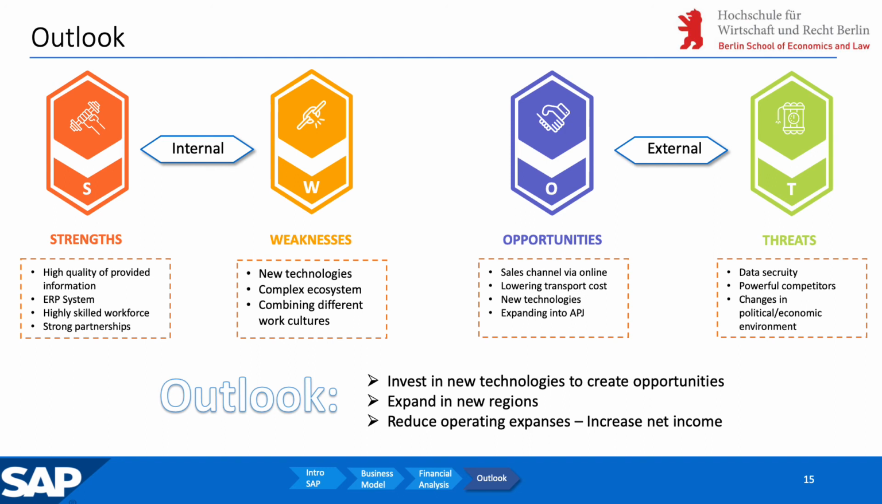And the final outlook, as a recommendation: the most important thing is to invest in new technologies, since technologies always create opportunities in an environment like the one we are living in, which is volatile, uncertain, complex, and ambiguous. Through innovative technologies, we could reach more parts of the world and open up to our clients. The new technologies will also encourage the inclusion of different work cultures. Lastly, it is important that SAP somehow tries to reduce its operating expenses in order to increase its net income.